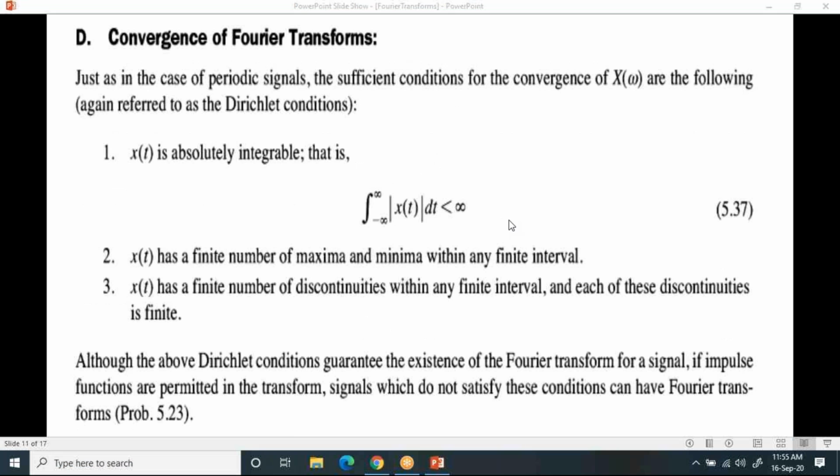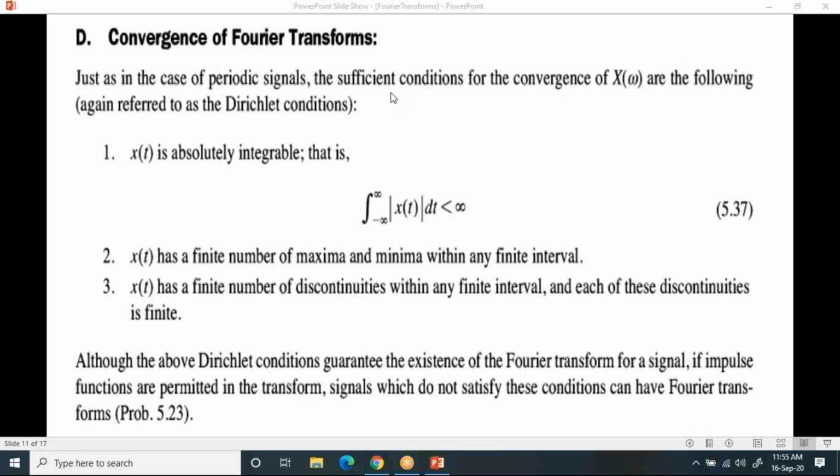Now, when will this Fourier transform converge? It's a simple thing. Whenever you consider the Fourier transform, for it to exist it has to satisfy the conditions given by Dirichlet. Those conditions you can call Dirichlet conditions, or simply convergence of Fourier transform. Just see, we already studied the periodic signal, the sufficient conditions for x of omega.